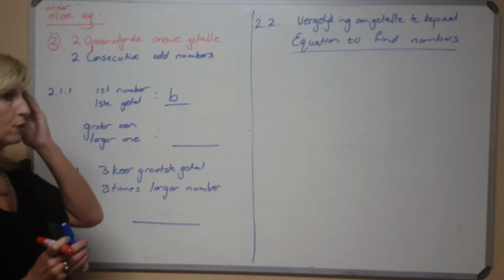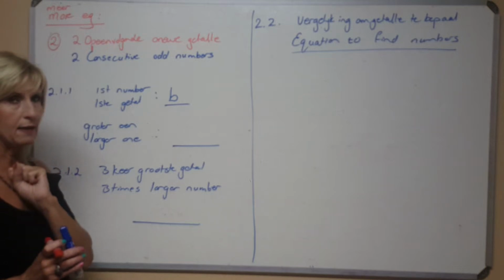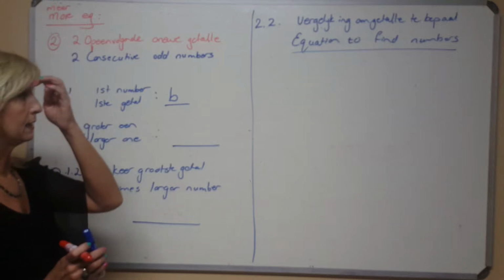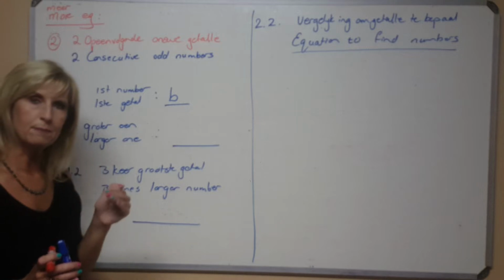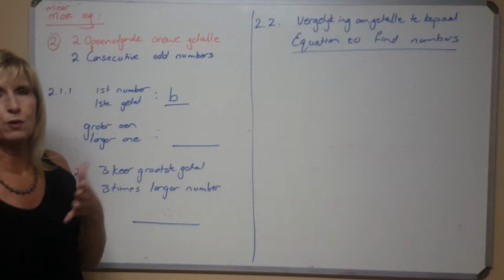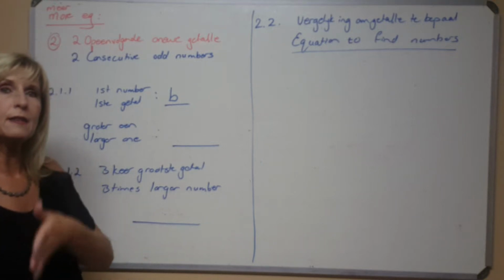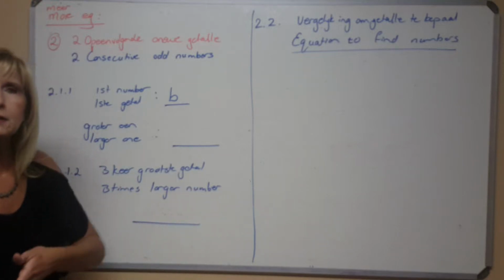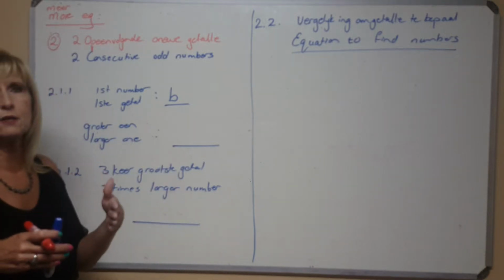So, 2 consecutive odd numbers are given at number 2. Read the question with me. They say that there are 2 consecutive odd numbers. If you have 2 consecutive numbers, integers, it would be x, for instance, or ABC, whatever alphabet letter you've got, then the next one would be +1. If I have a number and I get the next whole number, I will say +1. The previous one would be x minus 1.